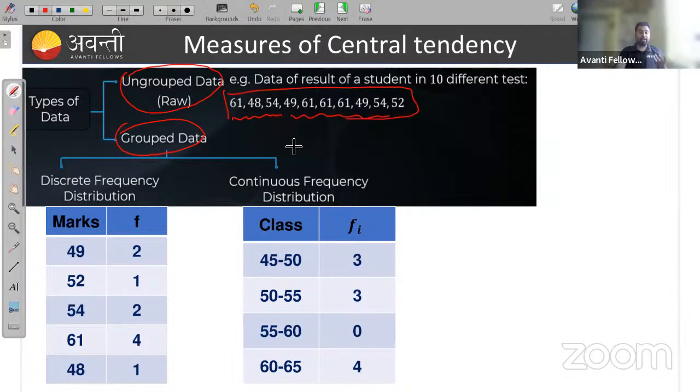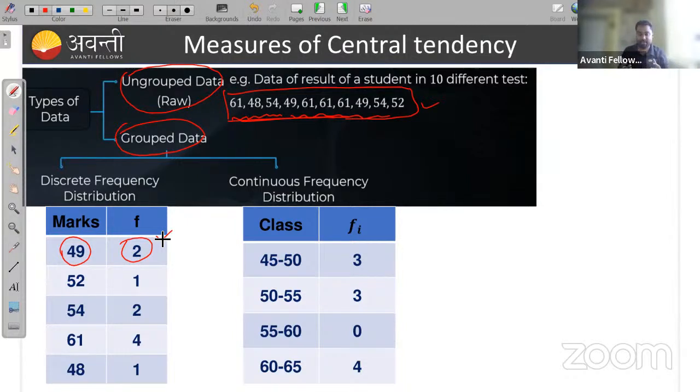So how can we represent it? This is my discrete frequency distribution. Frequency means how many times the student scored 49 in his tests. Twice he scored 49 in his tests. That is my frequency: how many times it is occurring.